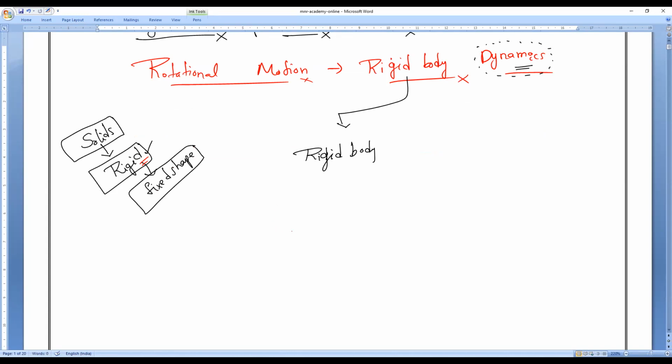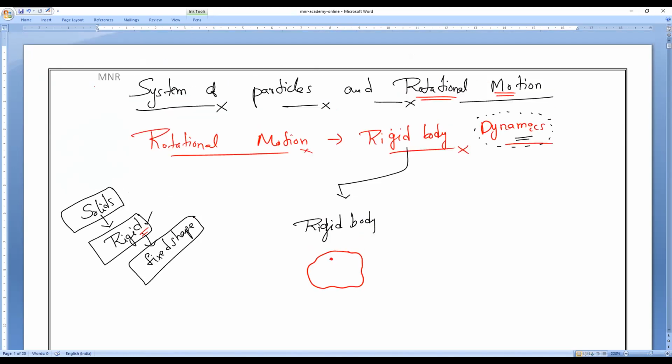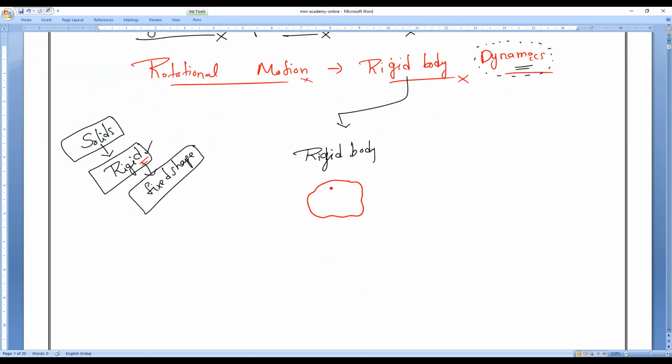Now let us understand what rigid means. For example, I will take a particular body. There is a particular particle, which we can call a system of particles. The particle name is A, and another particle I'm choosing is B. Your choice, wherever you want, you can choose.